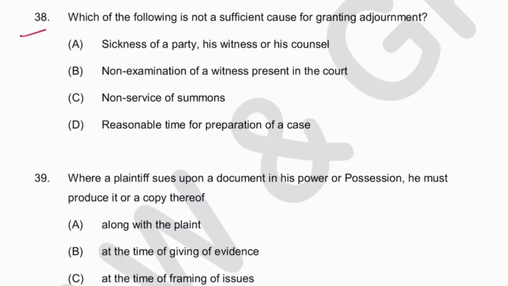Next, 38. Which of the following is not a sufficient cause for granting adjournment? Sickness of a party, his witness or his counsel. It can be ground. Non-examination of witness present in the court. It is not. Non-service of summons. It can be, reasonable time situational area. So B is the answer.